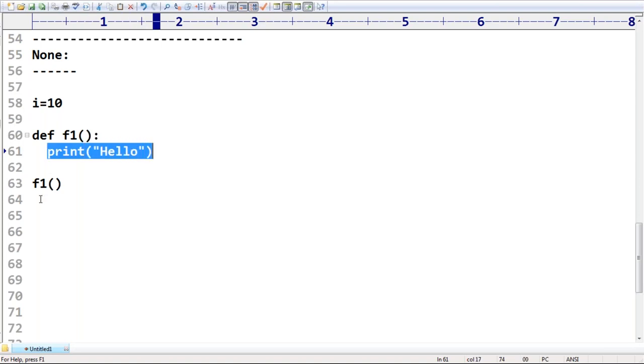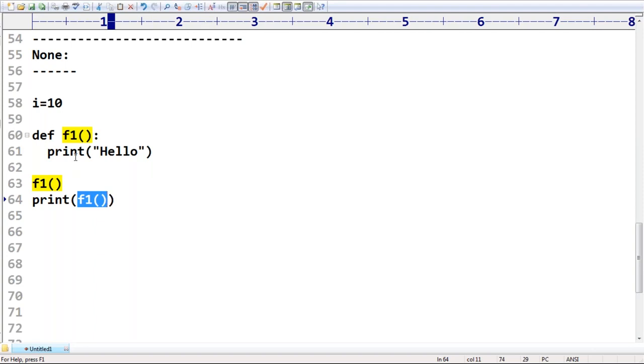But now my requirement is that I want to print the return value of f1. Does this function return anything? No, it's not going to return anything. If it is not going to return anything, then what value do we get by default? Simple, we are going to get None. No value is nothing but None.